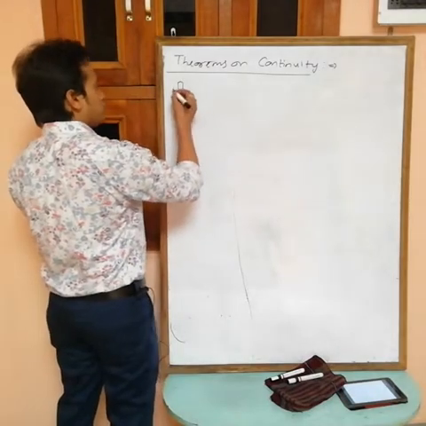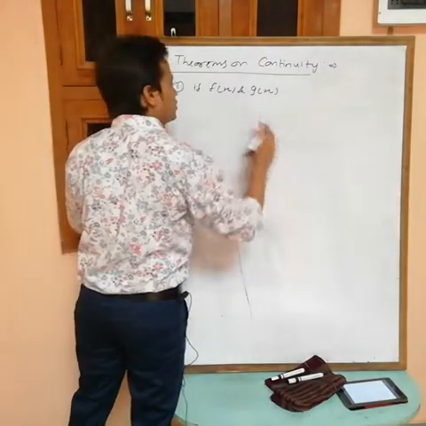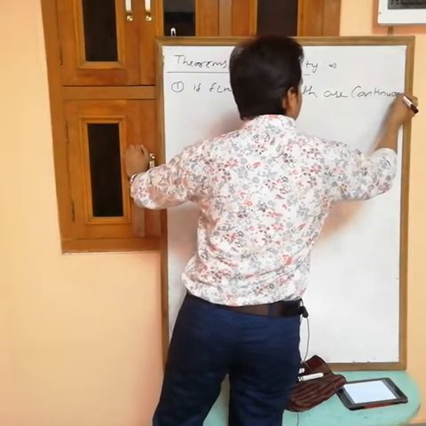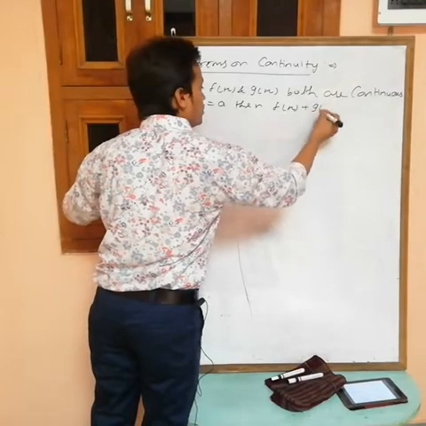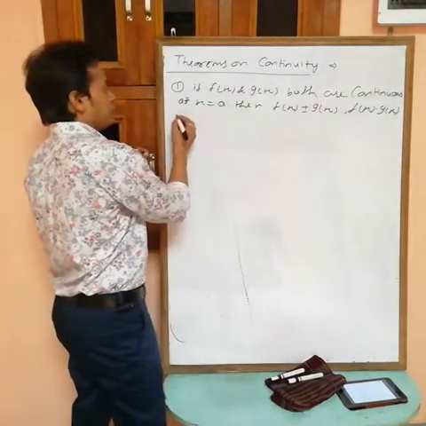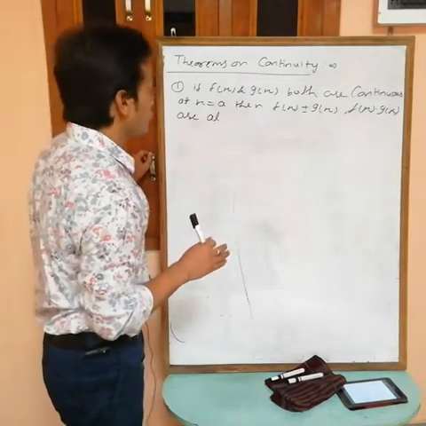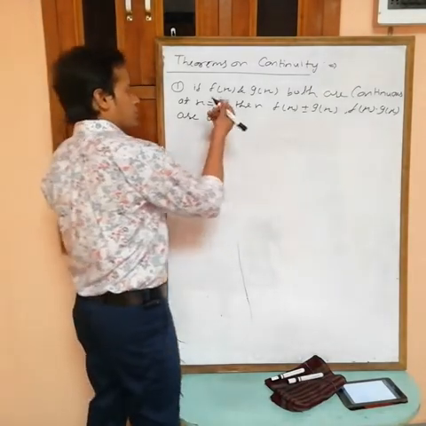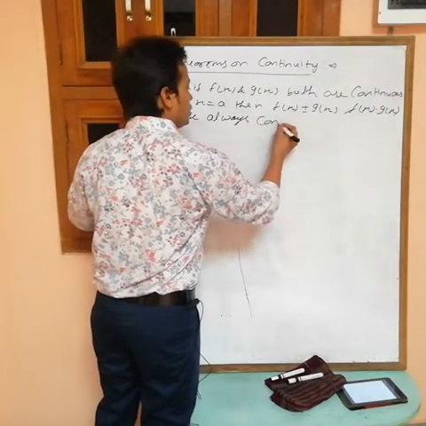So the first theorem is: if f(x) and g(x), any two functions, both are continuous at x equals a, then f(x) plus g(x), f(x) minus g(x), and f(x) into g(x) are also always continuous at x equals a.